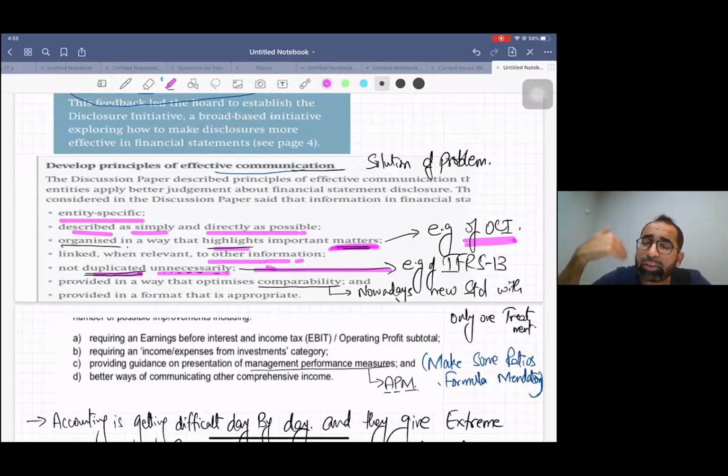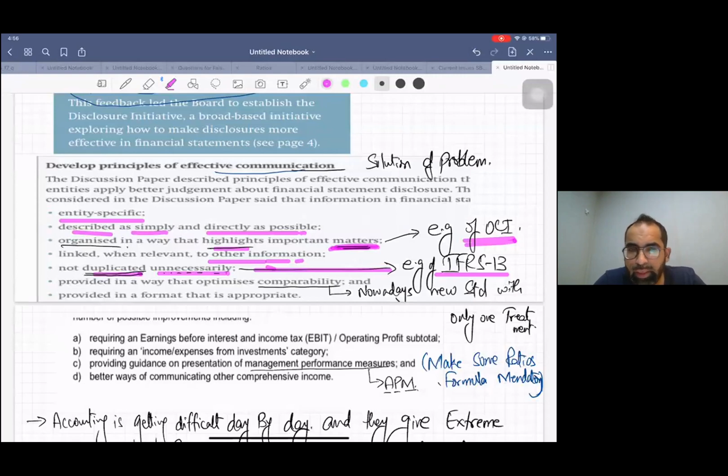But now after the introduction of IFRS 13, we just teach the accountant fair value one time. And now he's the expert of fair value. He can apply fair value anywhere. So the duplication of data and the duplication of resources are saved now. So in this direction, the standard board is going. For the future, they will do more of such things that will reduce duplication.